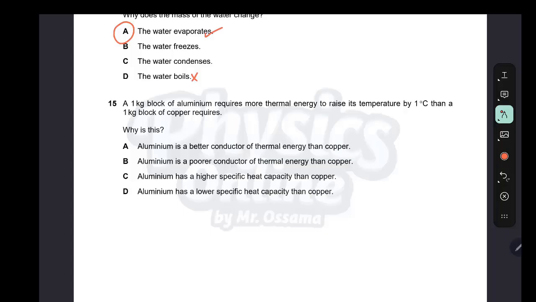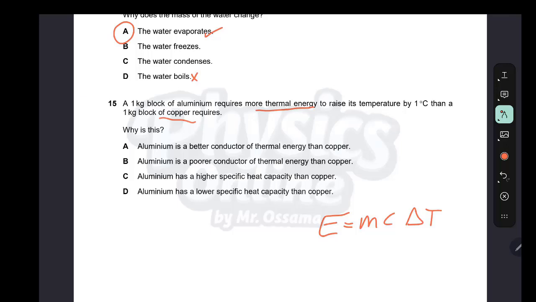Number 15. 1 kilogram of aluminum requires more thermal energy to raise its temperature by 1 degree than 1 kilogram of copper requires. Why is this? From this equation, E, the thermal energy required to raise the temperature, equals mcΔT.